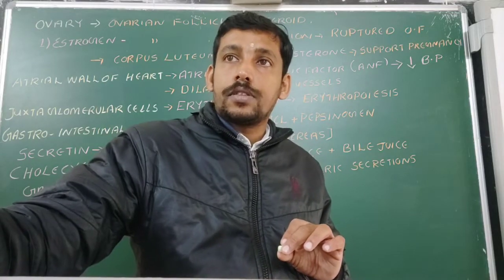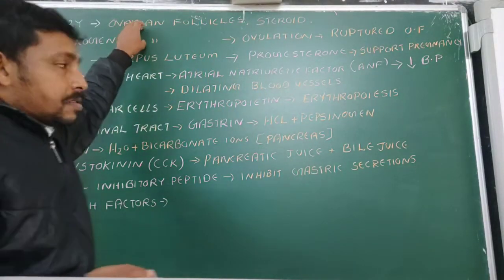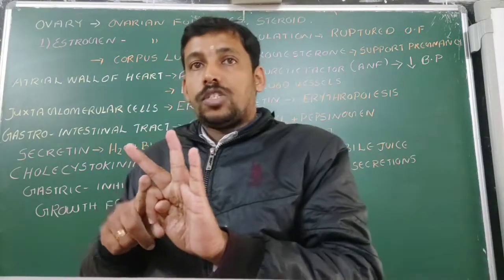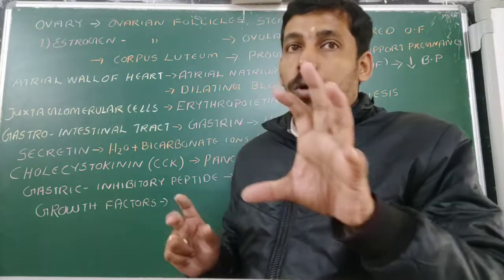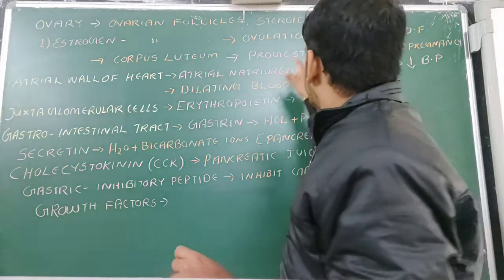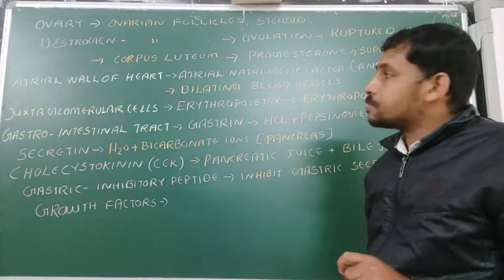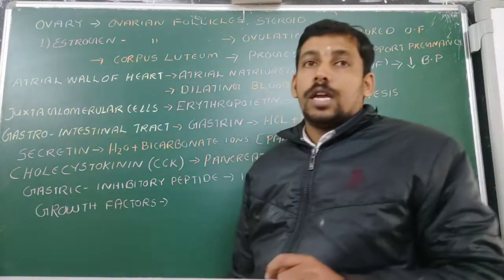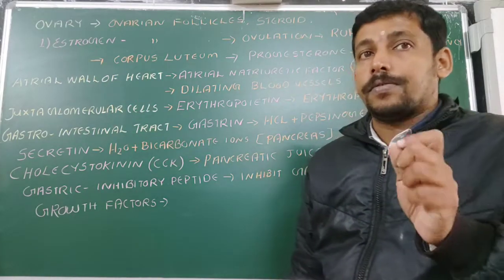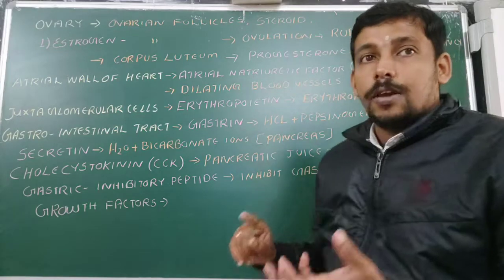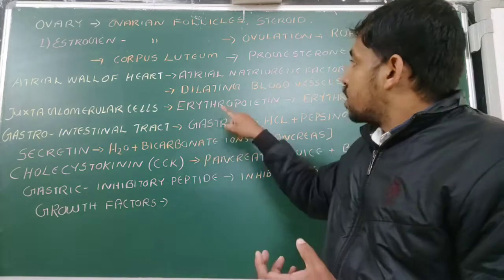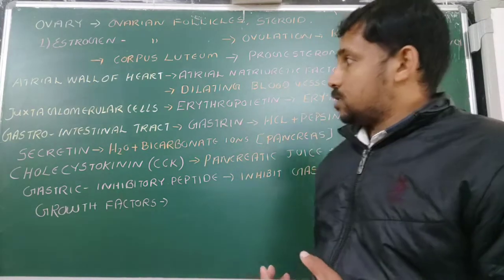So in the case of the ovary, we have seen two hormones, estrogen and progesterone. Estrogen is important just before the ovulation for the maintenance of the follicle cells. Then progesterone is very important after ovulation, that is, it is supporting the pregnancy. Then another part of the body that may act as an endocrine gland, the atrial wall of the heart, ANF, that is, it decreases the BP. The extraglomerular cells around the glomerulus of the kidney produce erythropoietin, for erythropoiesis.